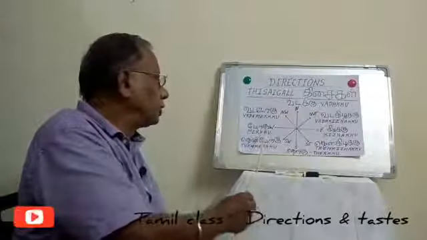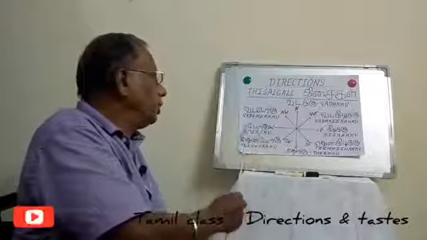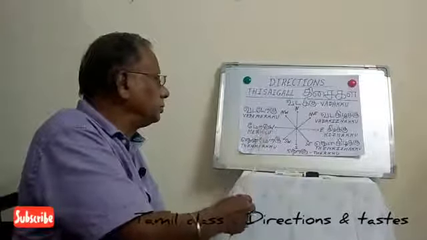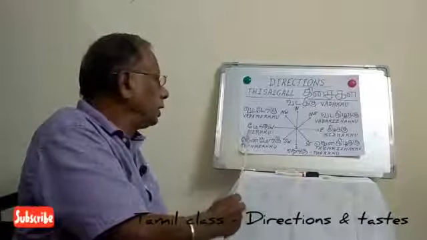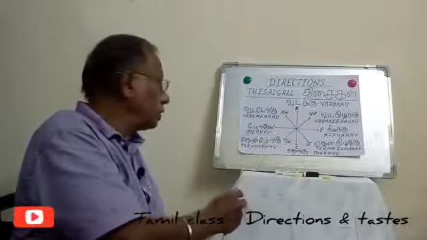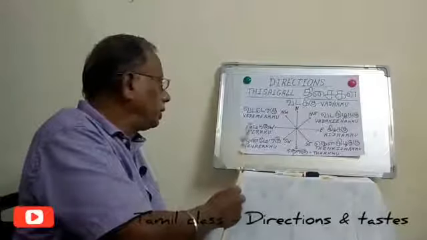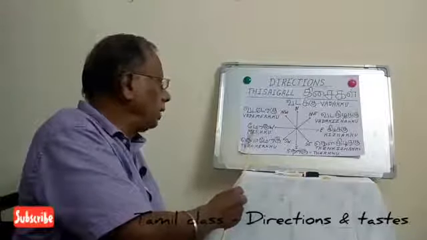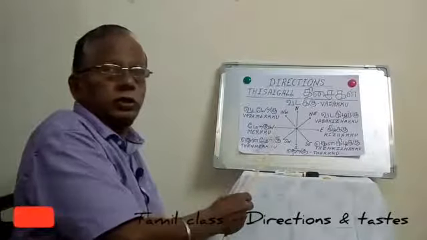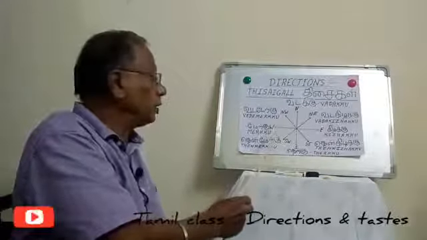Then for west, it is called Merku. I have written it in English as M-E-R-K-K-U, just for the pronunciation. Me, and this is Ku. For west we say Merku.